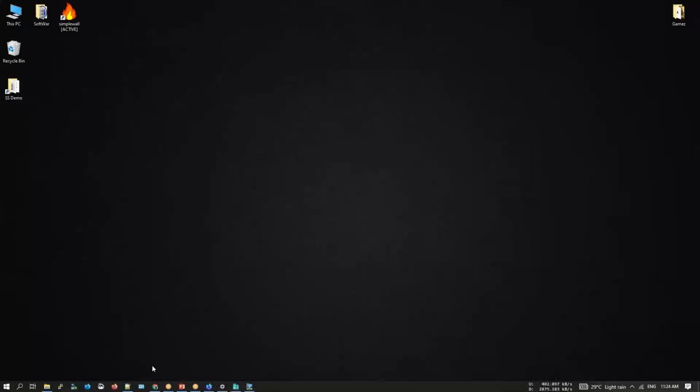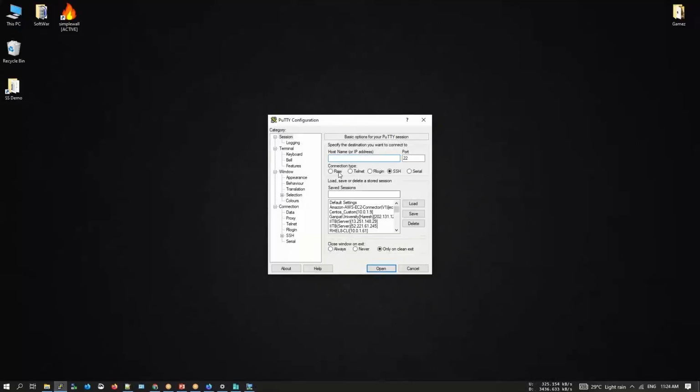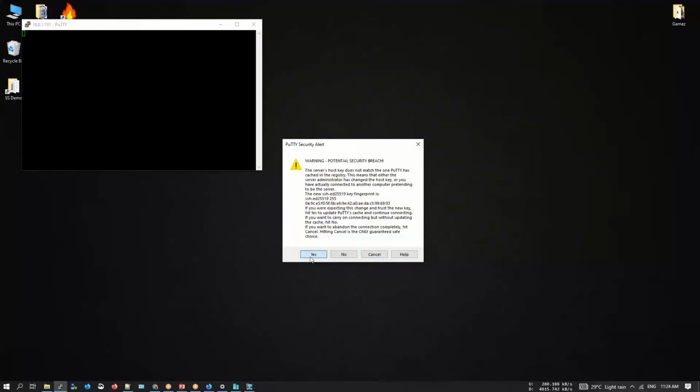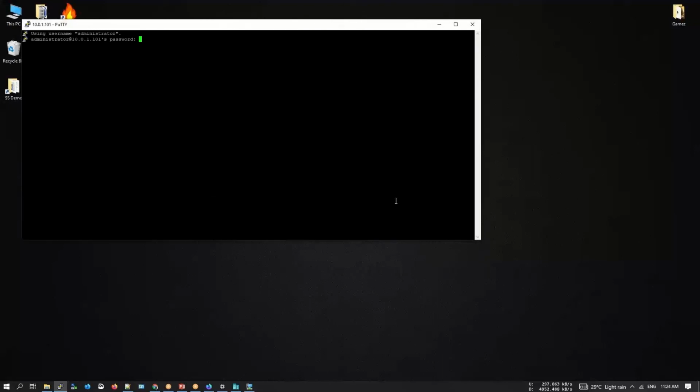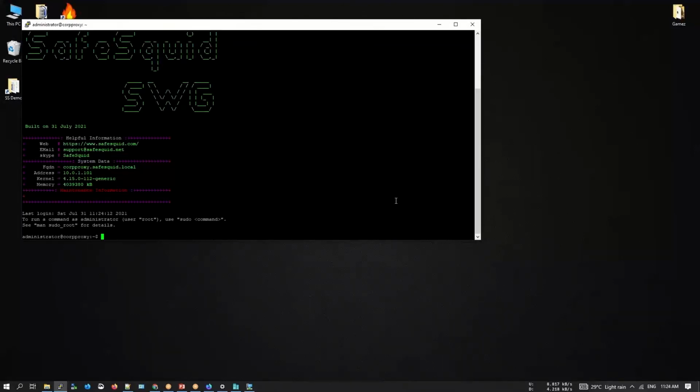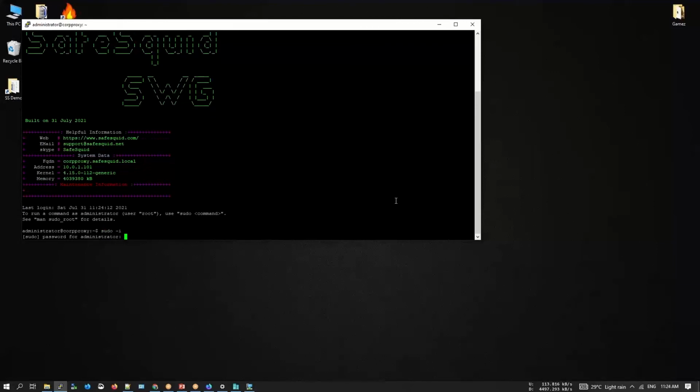So let me just quickly minimize it. Open my Putty. Set the IP address and the username. So let me just quickly type administrator at the rate 10.0.1.101 and let's just click on open. Since we are opening it for the very first time, let me put in my password. I'm logged in. So over here, you're logged in as a normal user, which has sudo privilege. So over here, I'll be just quickly logging into the root user since we'll have to do a lot of tasks which only the root user can do.